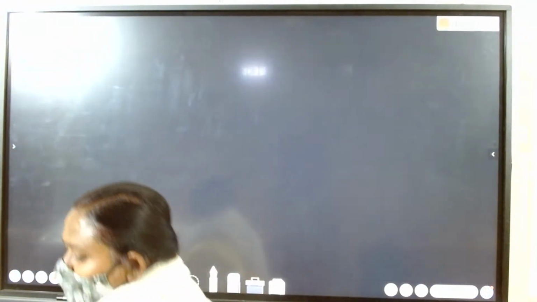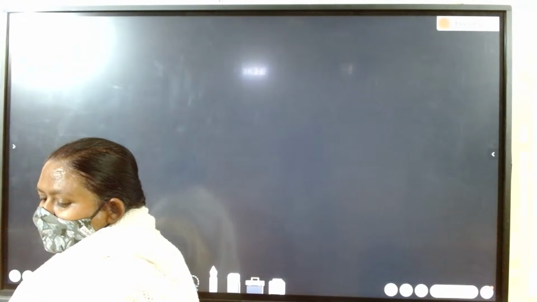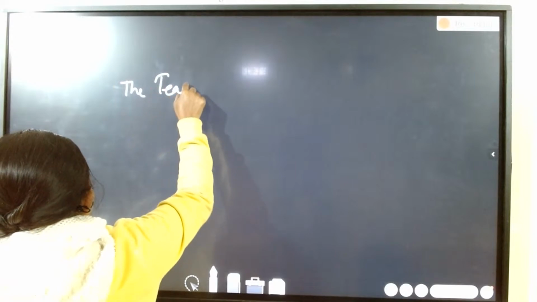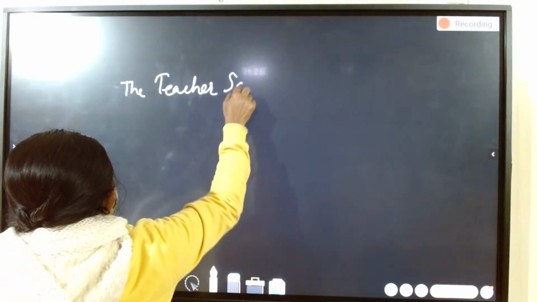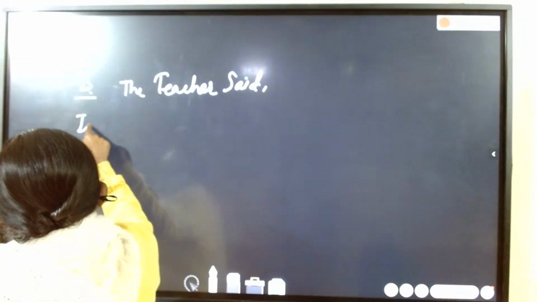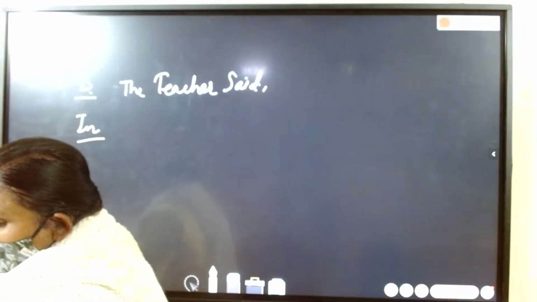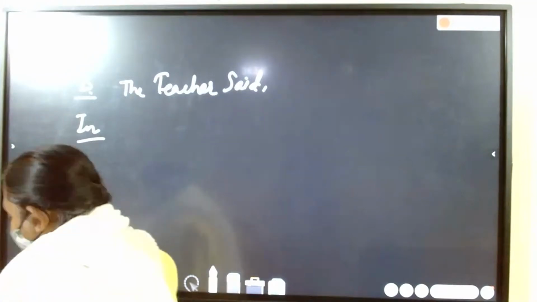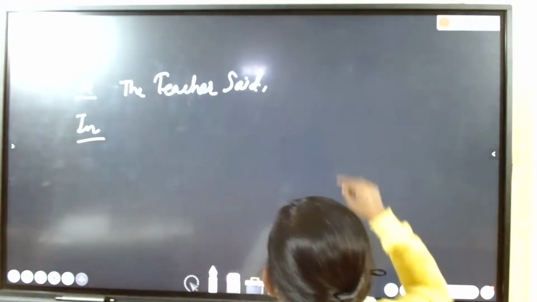In this way, another example we can take here, children: a universal fact. The teacher said, Ashoka, honesty is the best policy. This is a universal fact.